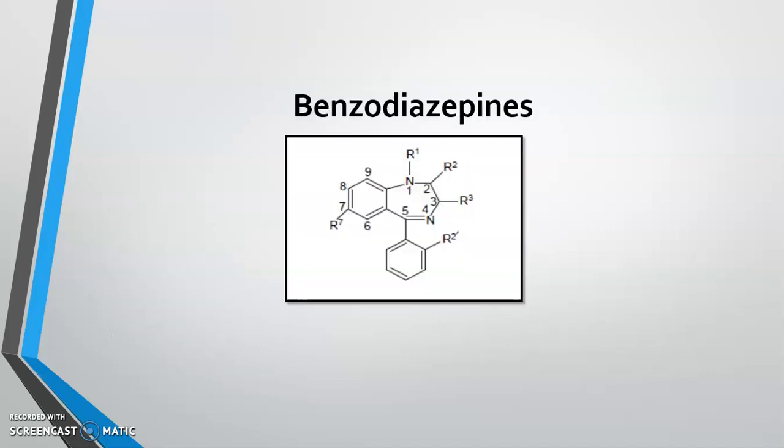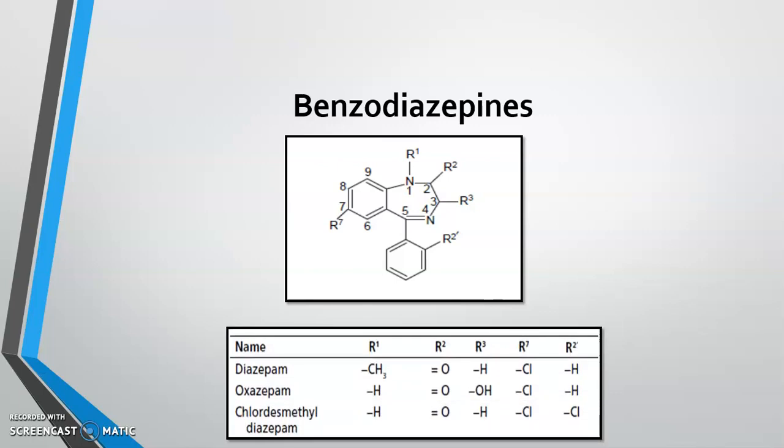So here are the benzodiazepines. You can see the structure. It contains a diazepine ring. See the numbering starting from nitrogen. These are the drugs: diazepam, oxazepam, chlordesmethyl diazepam. Now you can see the substitution at R2 for all is the same, that is oxygen. At R7 is chloride. It varies at R1, R3 and R2 dash.